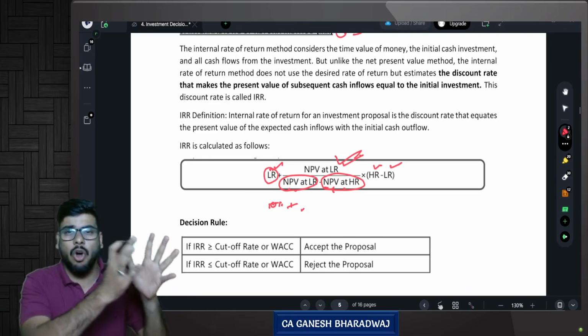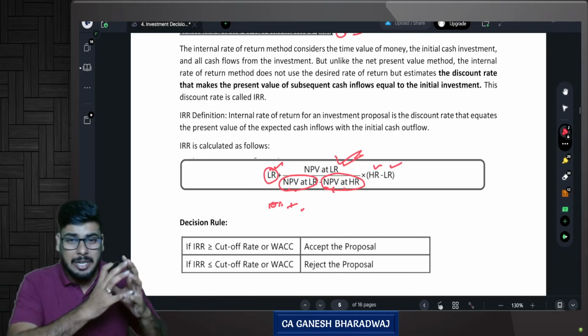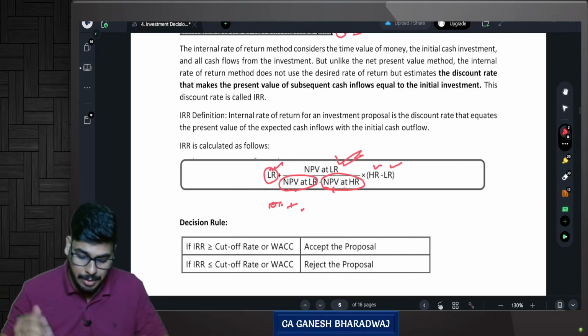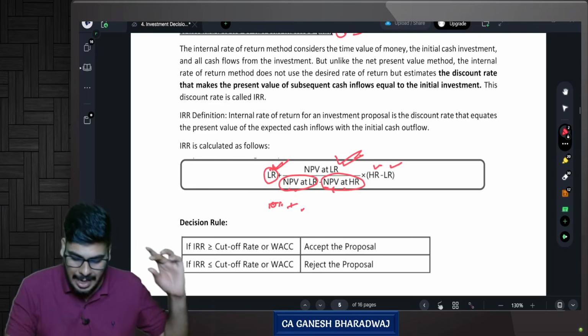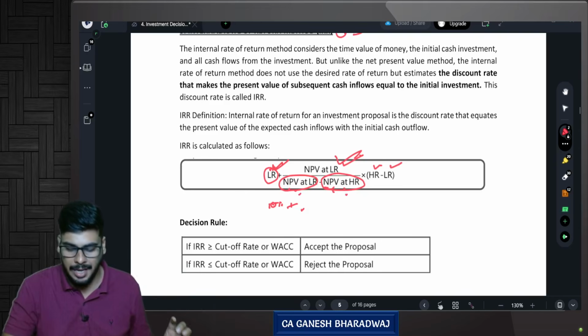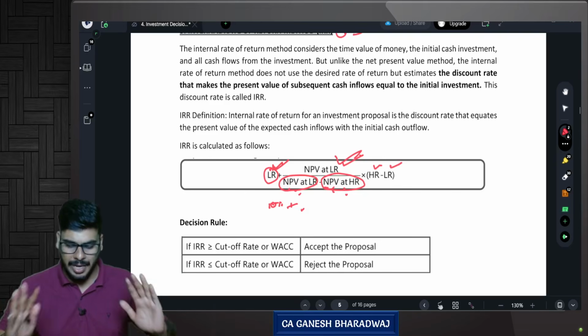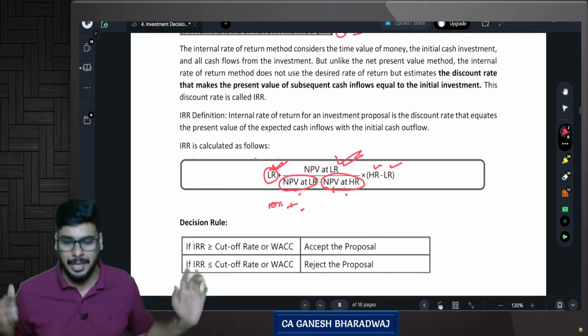Logically, we have seen all these things in our IRR detailed explanation with numerical problems. So lower rate plus NPV at lower rate divided by NPV at lower rate minus NPV at higher rate, into higher rate minus lower rate. None of this needs to be mugged up. Are you clear with this?